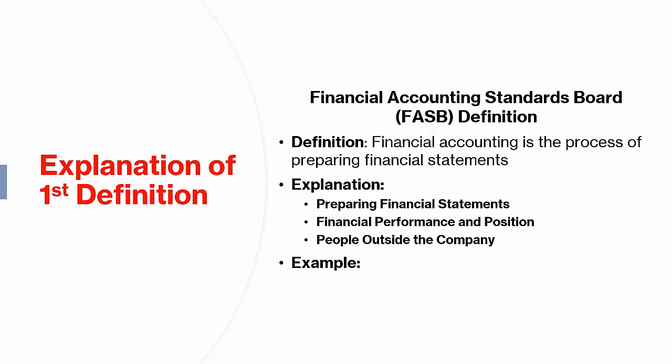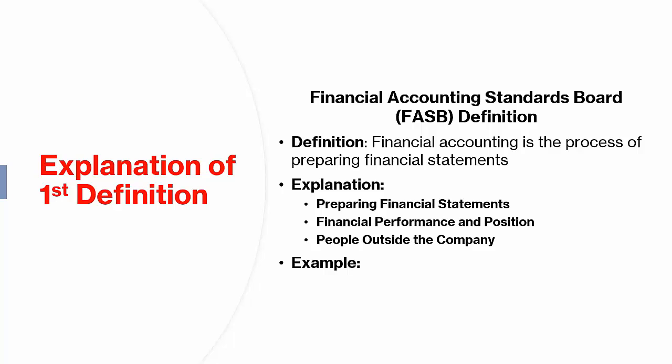Here's the definition of financial accounting from the Financial Accounting Standards Board, FASB, explained simply. Definition: financial accounting is the process of preparing financial statements that companies use to show their financial performance and position to people outside the company, including investors, creditors, and tax authorities.